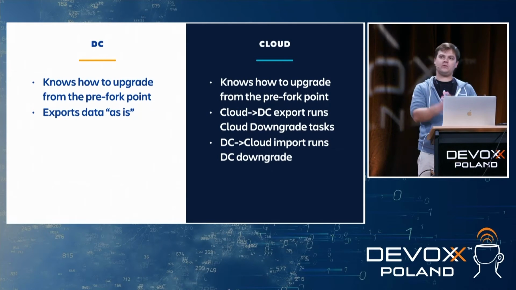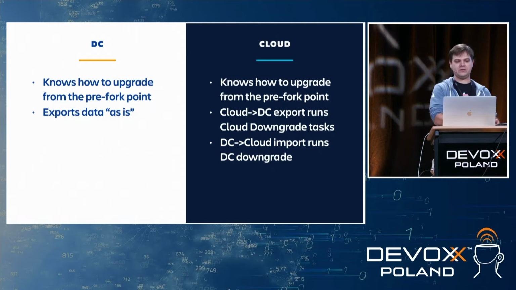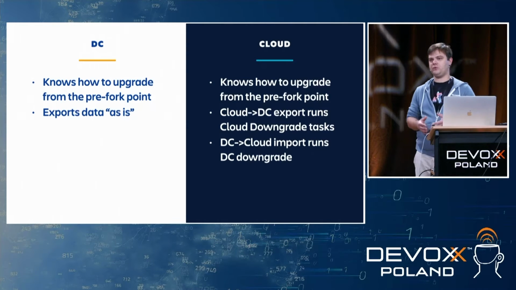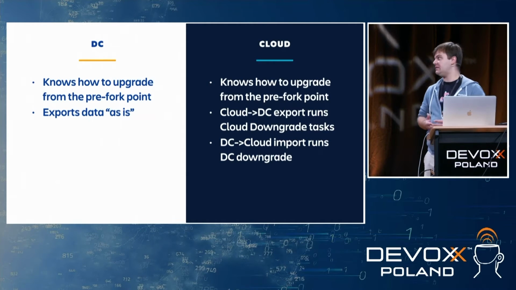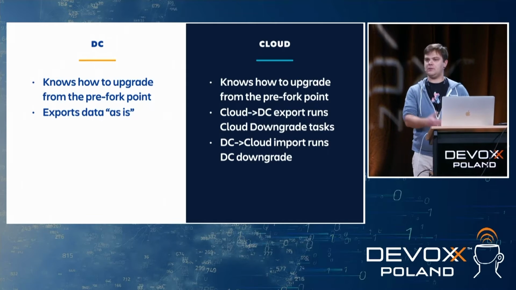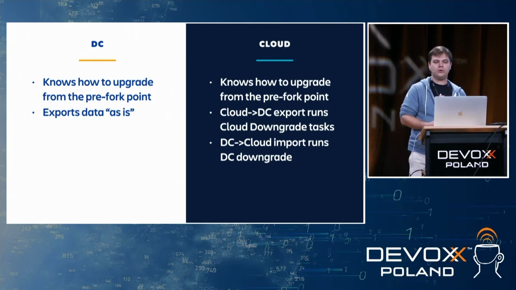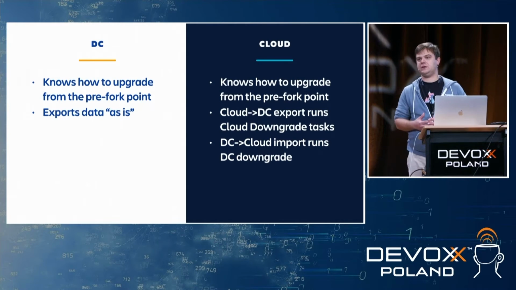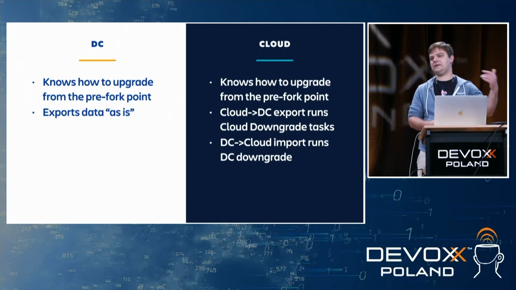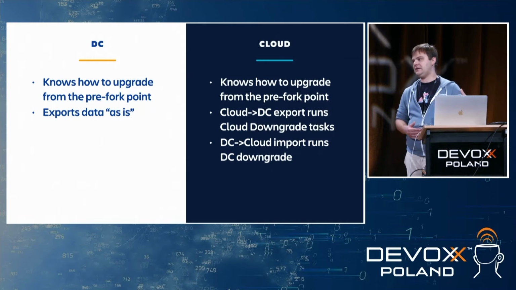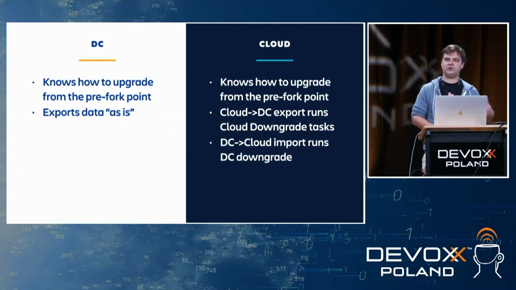So now we know that server will be able to import it because it knows how to upgrade the data from the pre-fork point. And if we run an import from data center, from DC version, to the cloud, we run so-called DC downgrade. So those are corresponding DC downgrade tasks that roll back the server version, the DC version of the Jira database.